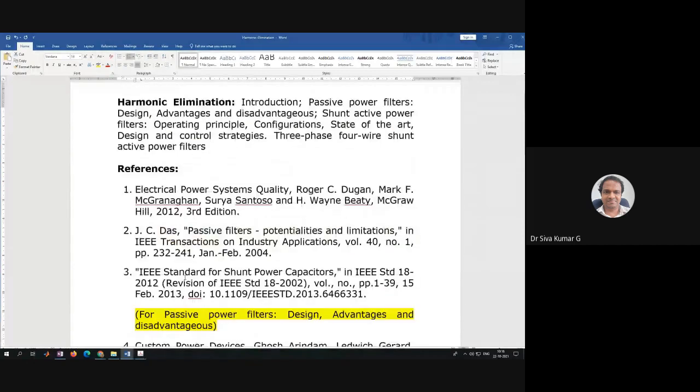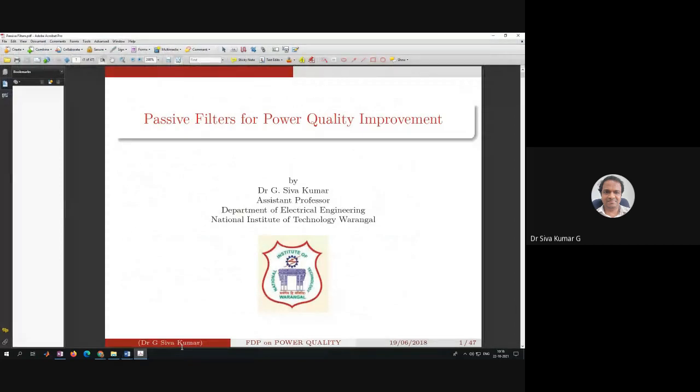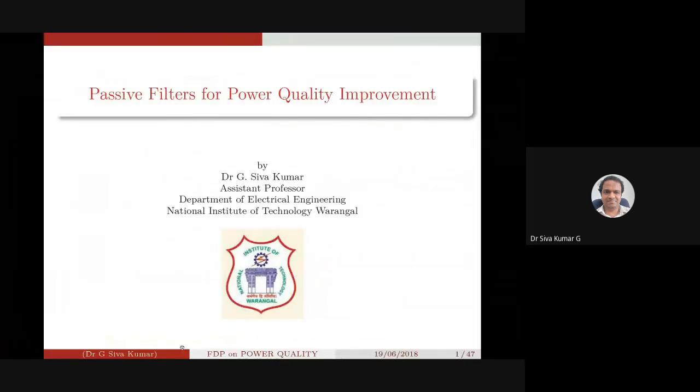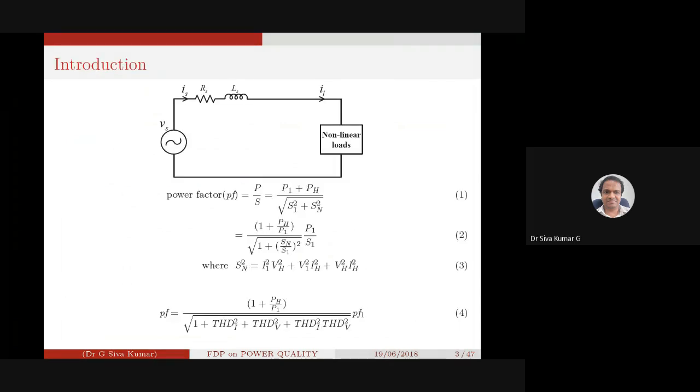Now we'll go to the actual content of the passive filter design. This is a typical equation of a power factor when you have a nonlinear load. Generally, if you have harmonics in a system, that is when you have a nonlinear load.